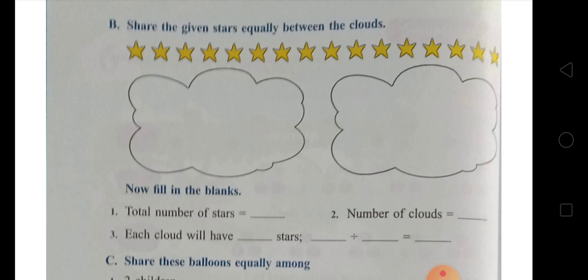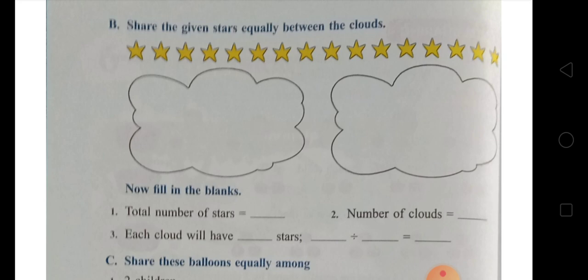Okay. Now you have to fill in the blanks. First question is the total number of stars. How many total stars? There are 16 stars. And the second one is the number of clouds. The number of clouds is 2. There are 2 clouds.